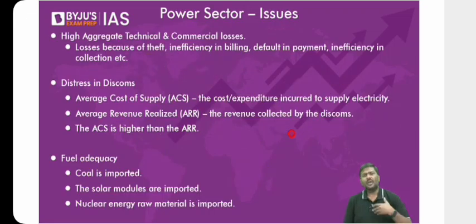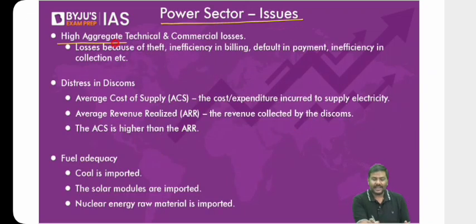Now, what are the issues? What are the problems that are plaguing the power sector in India? Let's go one by one. First one is high aggregate technical and commercial losses. I'll use a short form here, AT and C. AT and C, high aggregate technical and commercial losses.